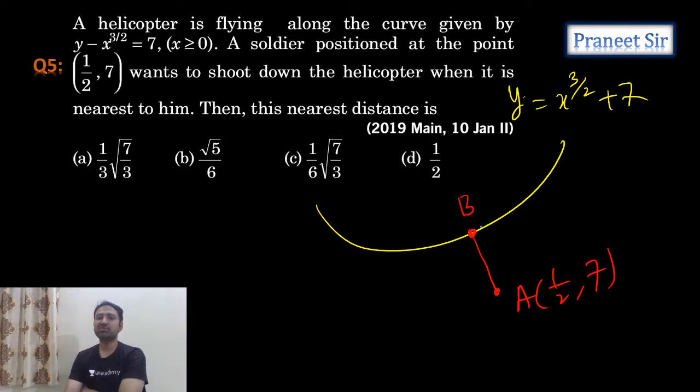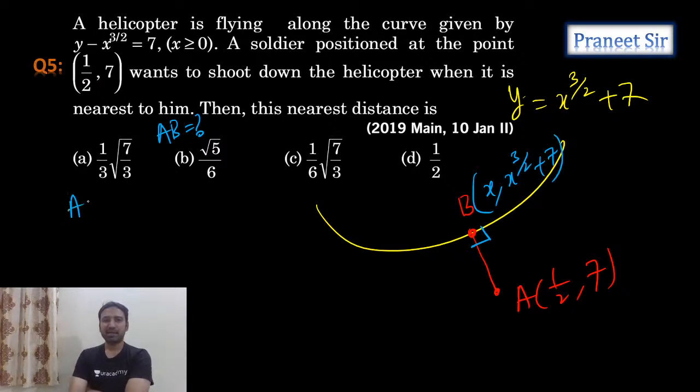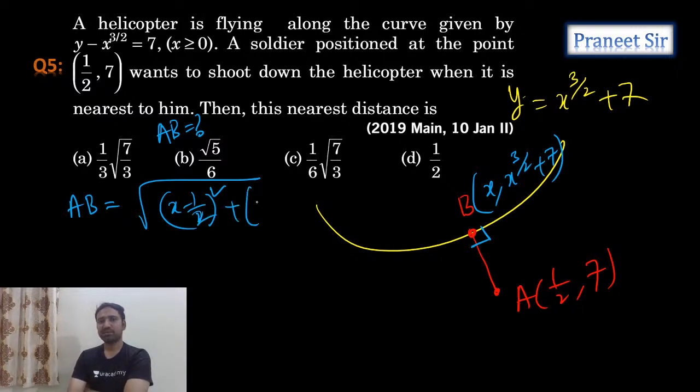The shortest distance will always be along the common normal. AB should be perpendicular to the curve. So you can take this point as x comma x power 3 by 2 plus 7. Now calculate the distance AB. How much do you get, guys? Square root of (x minus 1 by 2) whole square plus (x power 3 by 2) whole square.